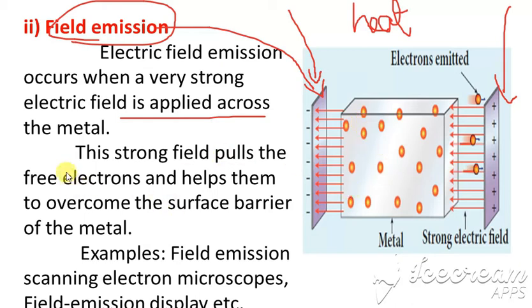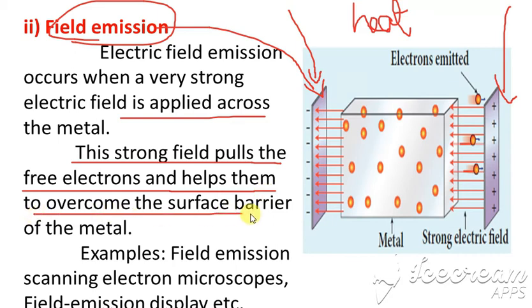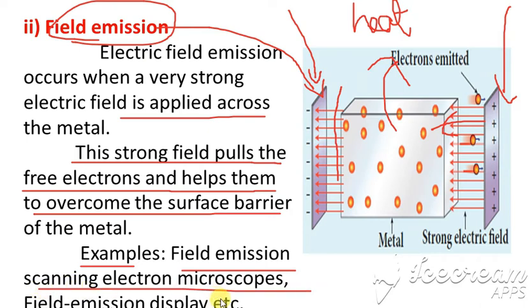This strong field pulls the electrons and helps them overcome the surface barrier. Because of the strong field, the surface barrier is broken and the electrons come out. Examples are the field emission scanning electron microscope and the field emission display.